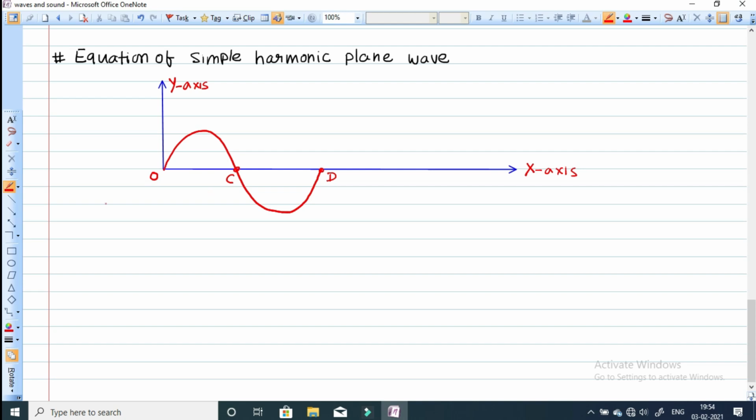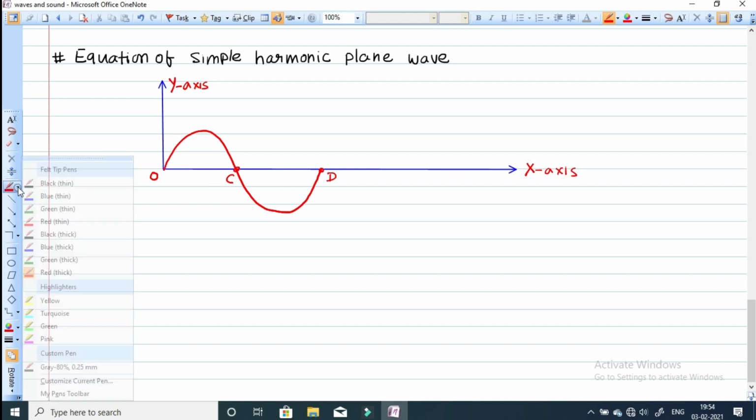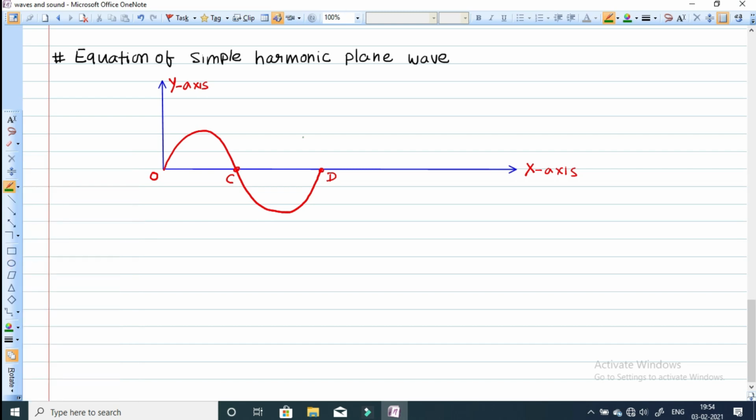I have already explained what a harmonic function is. A harmonic function is nothing but a sine function or a cosine function, represented by a sine or cosine function.